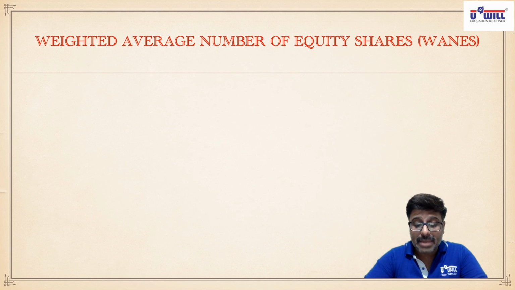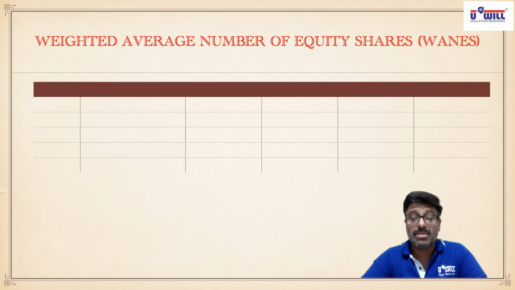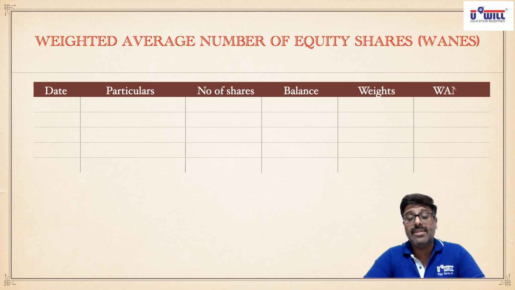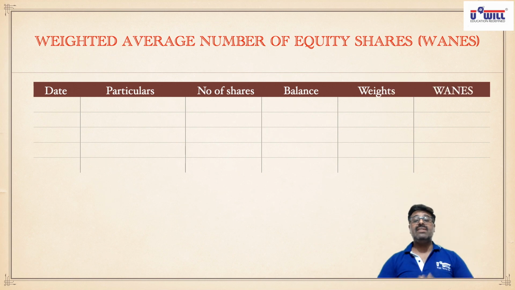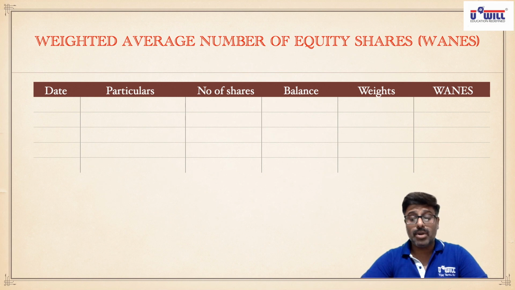Make this table in your notebook. 1, 2, 3, 4, 5, 6. A 6 column table. In the first column write date. In the second column write particulars. In the third column write number of shares. In the fourth column write balance. In the fifth column write weights. And in the sixth column write WANES, weighted average number of equity shares. Pause the video and make these 6 columns, in a 4-5 lines format, just to understand how to find WANES. Date, particulars, number of shares, balance, weights, and WANES.